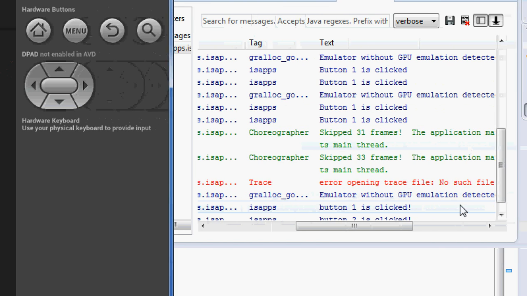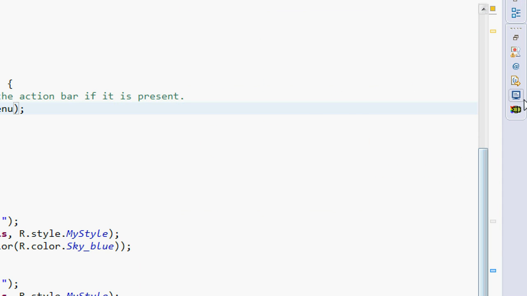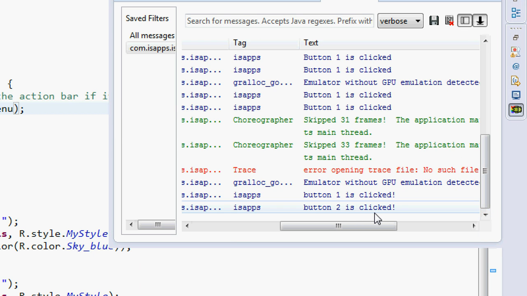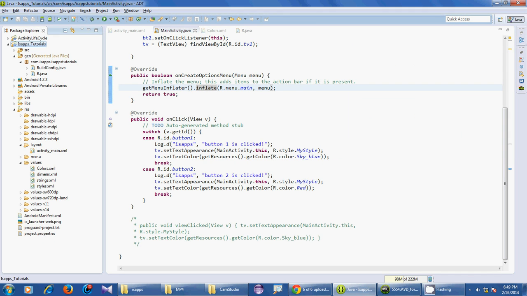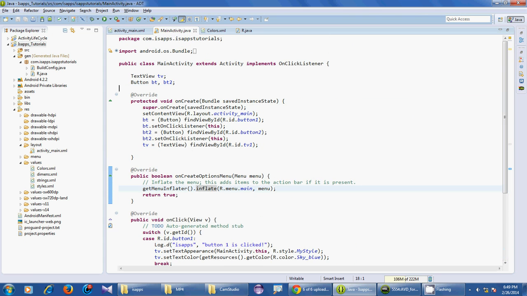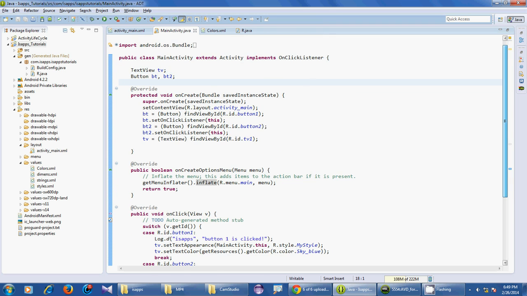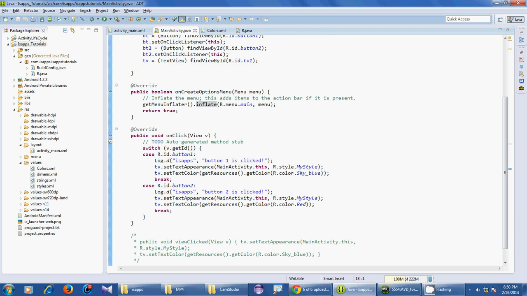And this time it says button 2 is clicked. So that's how we can use as many buttons as you want and set the listeners to them, and implement the OnClickListener in the class, and we can have some efficient code like this.